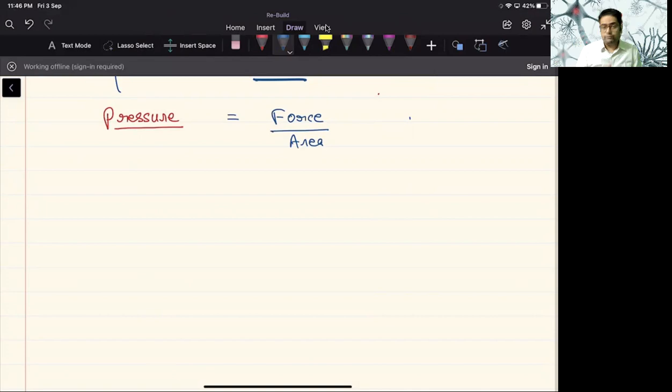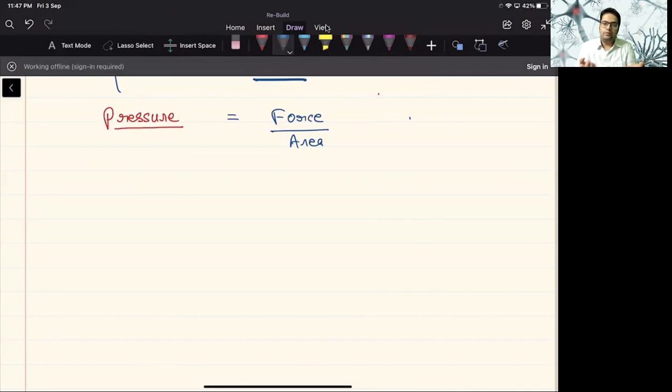Now, that is the smaller system, when we are considering a gas inside a cylinder. So now let's talk about the force of gravity on Earth. Gravity is the force which attracts the gases, the air, towards itself. Because of this, the atmospheric gases are pulled down toward the Earth's surface.